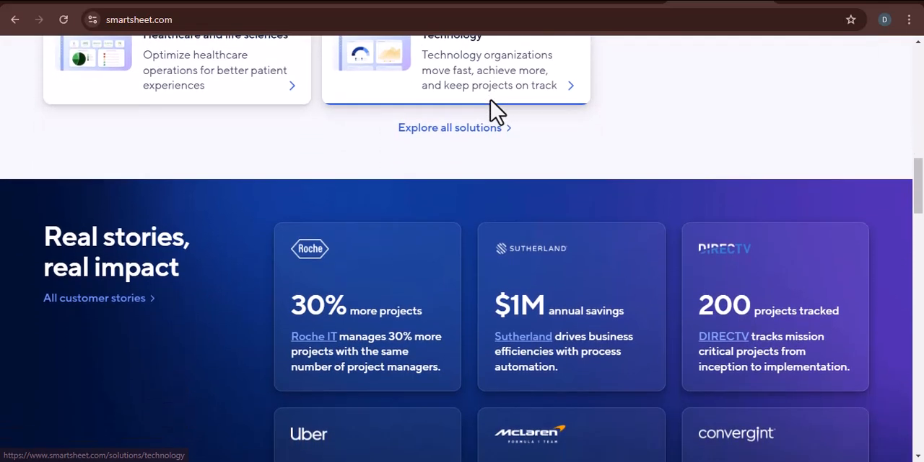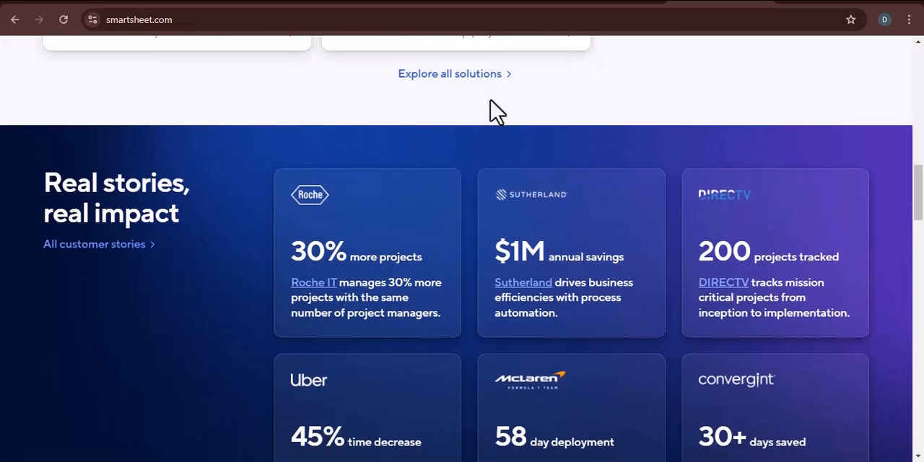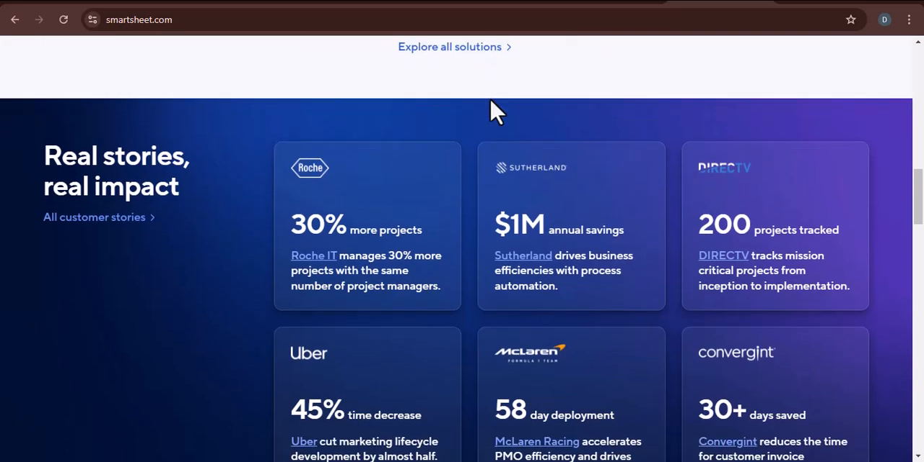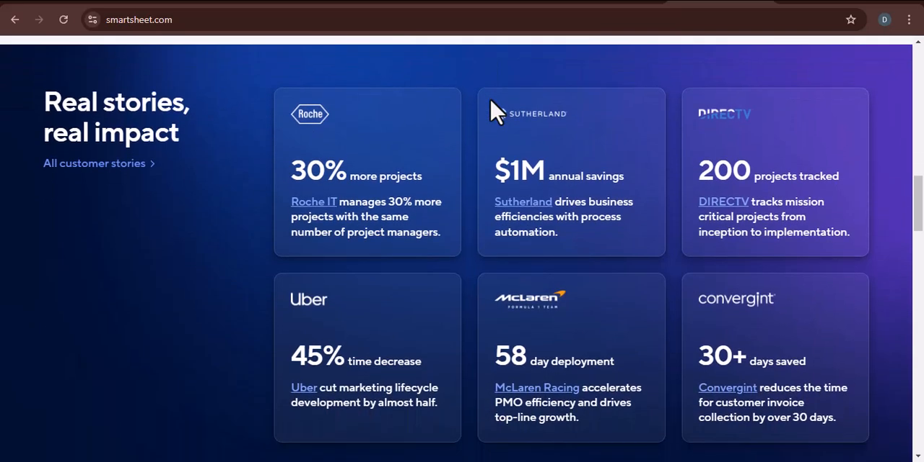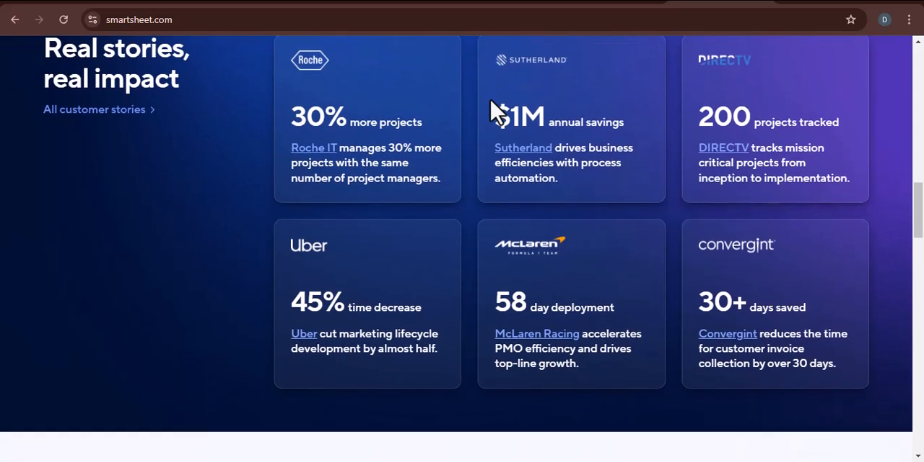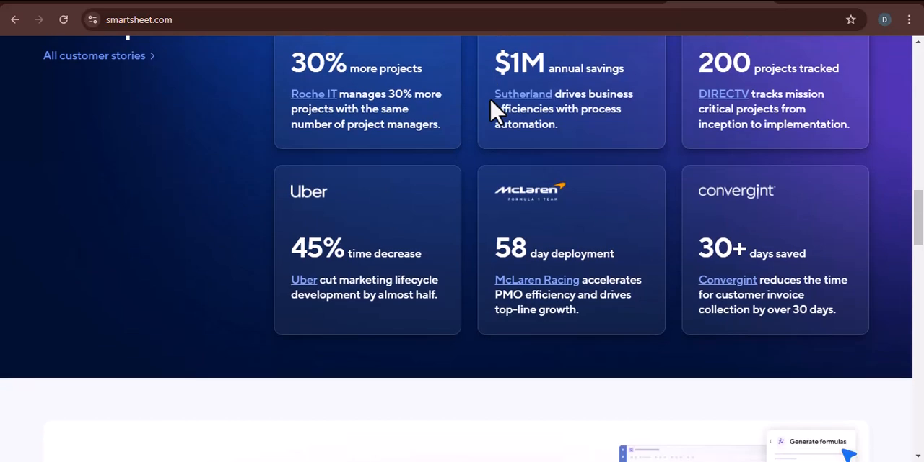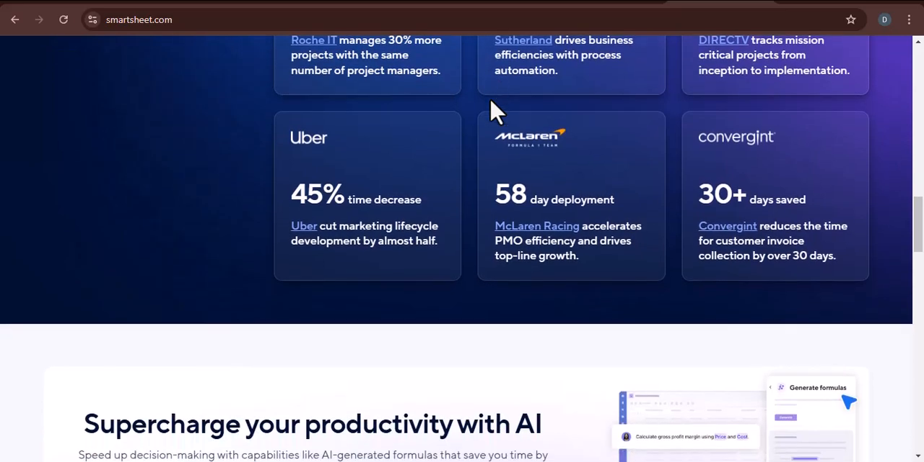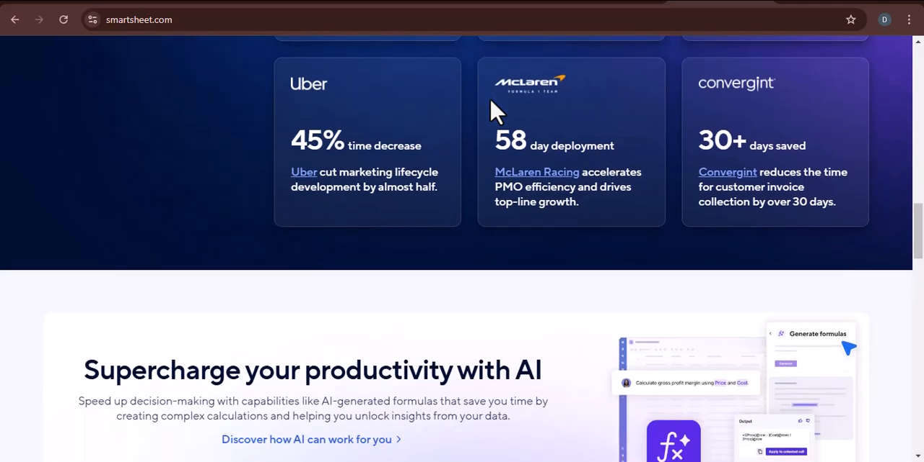So, is Smartsheet like Teams? The short answer is no, Smartsheet is not like Teams. They are two different tools with different purposes. Smartsheet is a project management tool, while Teams is a collaboration and communication platform. Smartsheet is designed to help you manage your projects and tasks, while Teams is designed to help you collaborate with your team members.